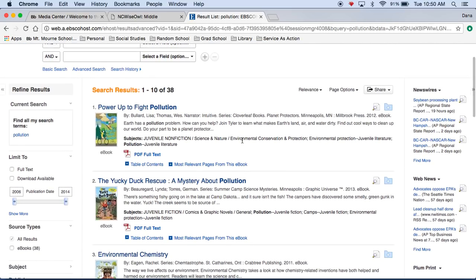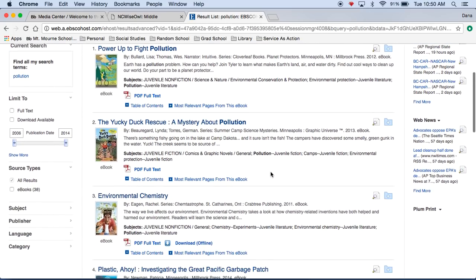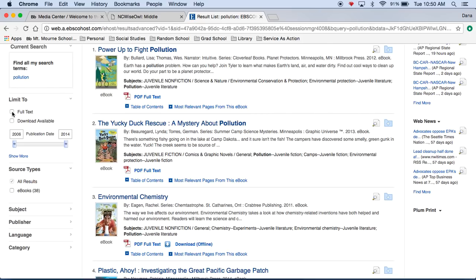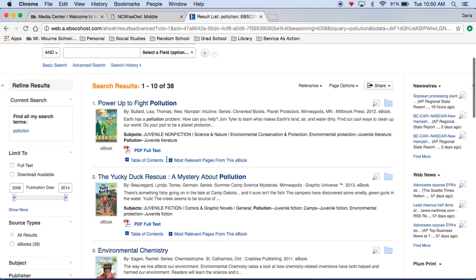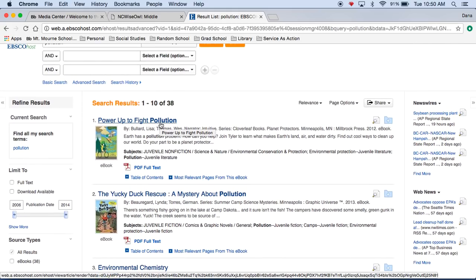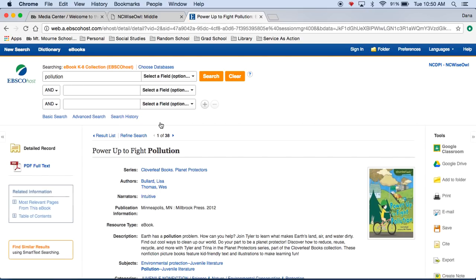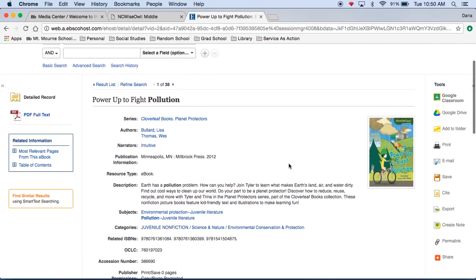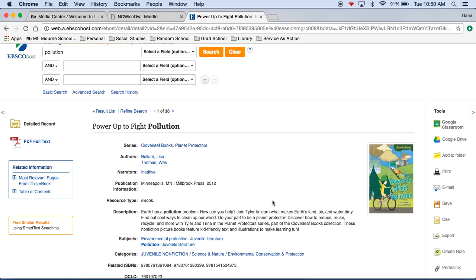Okay, and you'll see that there's a lot of different books that come up here. I can limit it to books that have the full text. I can change the publication date if I want one closer to today's date. I can actually change the publisher, all kinds of stuff over here. But I'm going to go to the first one, Power Up to Fight Pollution. This would be a great choice if you're doing community service or service learning because it gives you some suggestions on how you can make a difference.